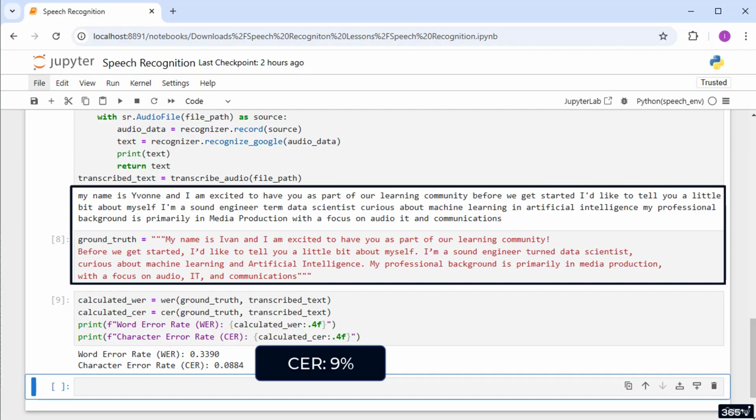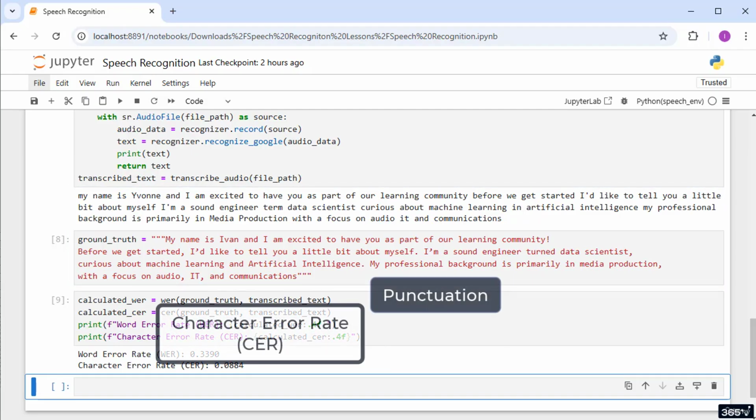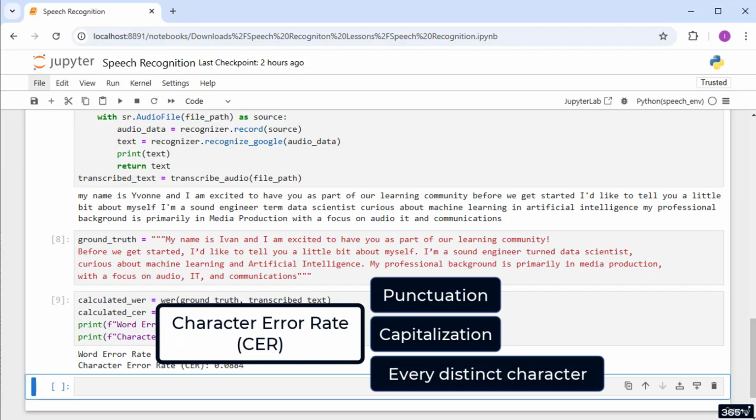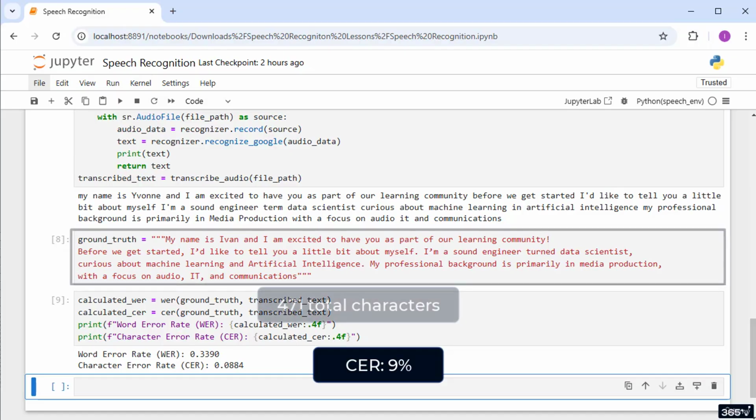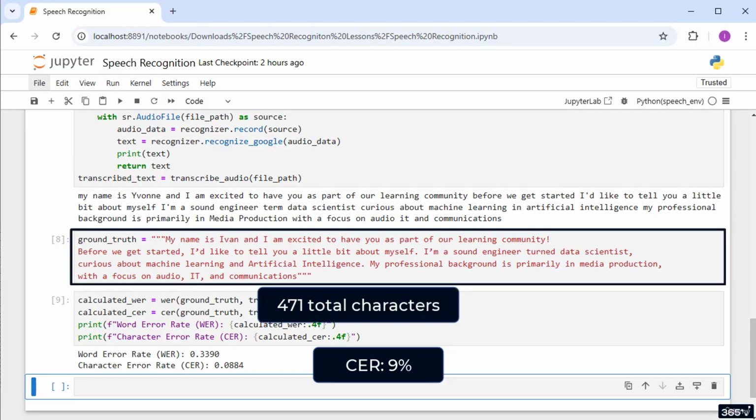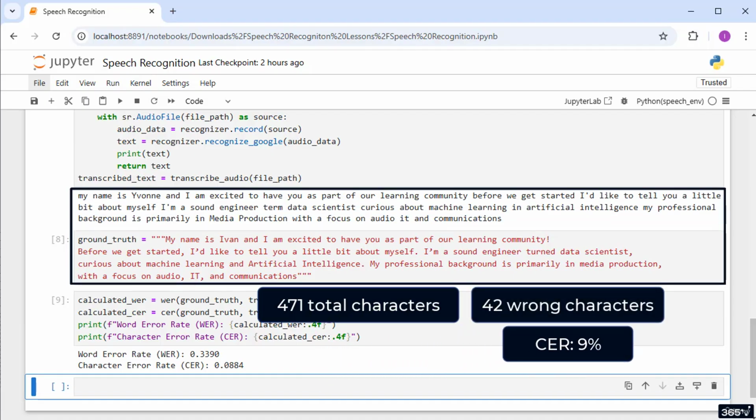CER considers each character individually, including punctuation, capitalization, and every distinct character in the text. And as we saw, there is no punctuation in the obtained transcript. Initially, you might think that, as opposed to WER, the CER result looks low, only 9%. But keep in mind that the ground truth has 471 characters, excluding spaces. This means that approximately 42 characters are wrong in the transcription, which is not a low number. CER is sensitive to all differences, including punctuation and capitalization, which are crucial for accurate representation and meaning in text.